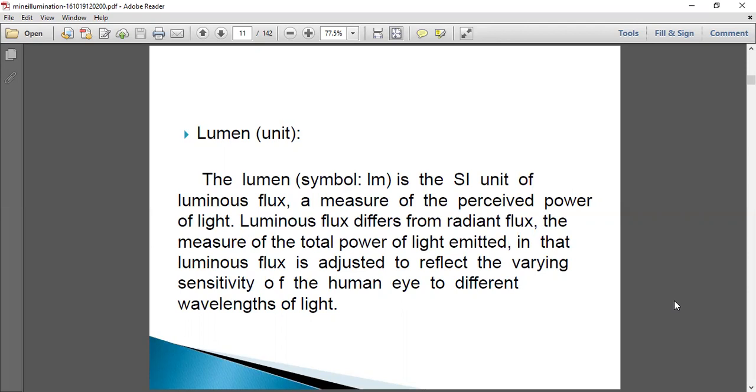Luminous flux differs from radiant flux, the measure of the total power of the light emitted. Luminous flux is adjusted to reflect the varying sensitivity of the human eye to different wavelengths of light. So it is the SI unit of luminous flux. Lumen is denoted by the symbol Lm, and it is a measure of the perceived power of light. And the varying sensitivity of the human eye to different wavelengths of light can be adjusted for by using luminous flux.